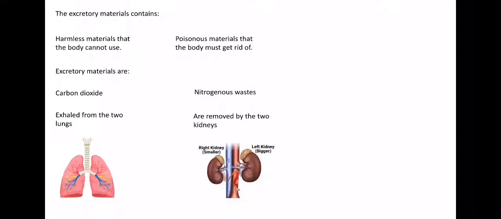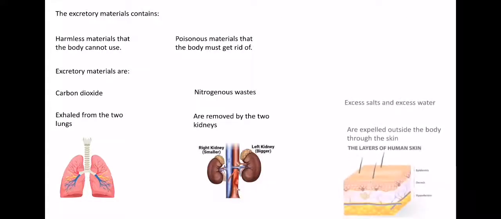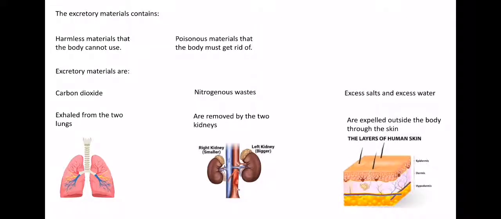Burning proteins produces nitrogenous wastes, and they are removed by the two kidneys. And we have excess salt and excess water, and they are expelled out of the body through the skin and also through the kidney.